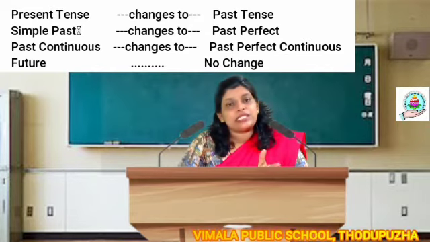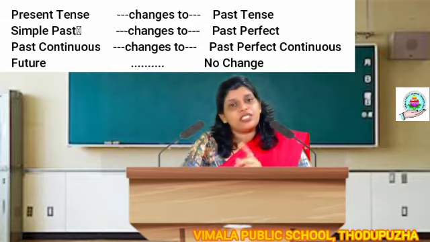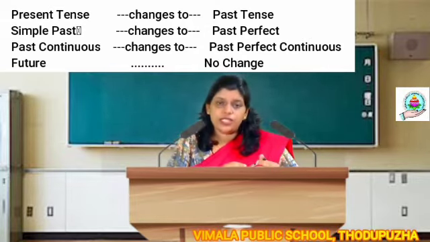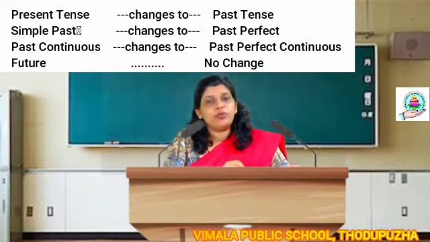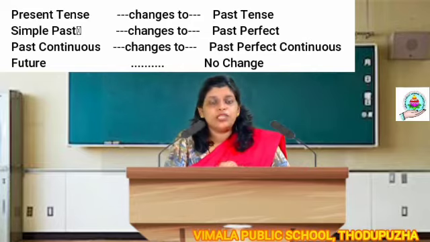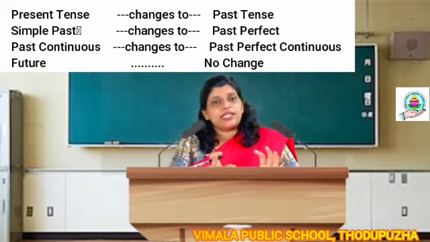So I'll say it once again. All the present tense will be changed to past tense, simple past tense to past perfect tense, and past continuous tense to past perfect continuous tense. What about future tense? No change. The only change will be that will becomes would, and shall becomes should, but not always. So we will see that in detail.